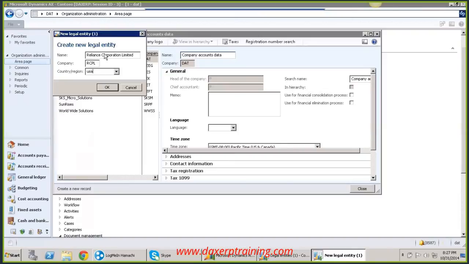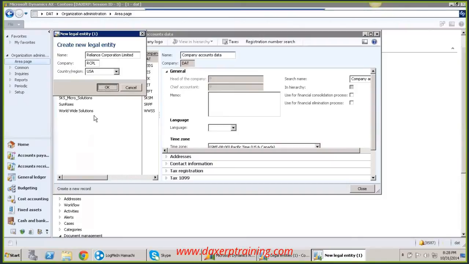Reliance Corporation Limited is your company and the short code of your company is RCPL. And which country is it established in? It is established in USA. Is it clear? And then click OK.